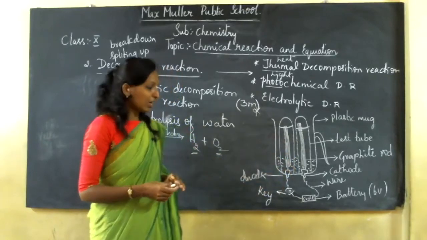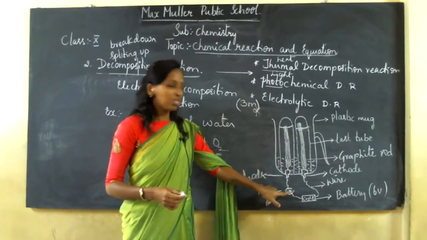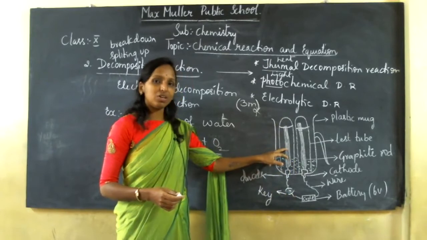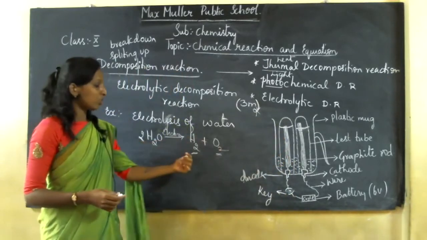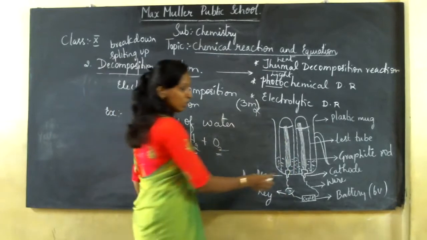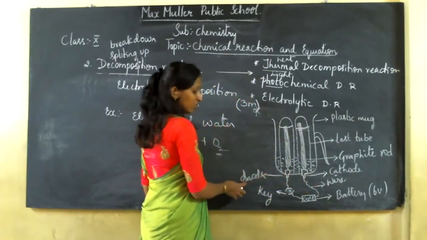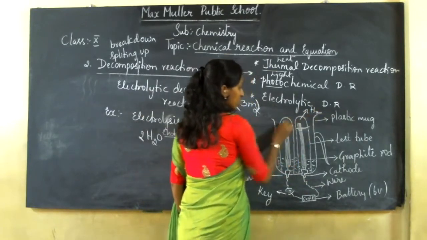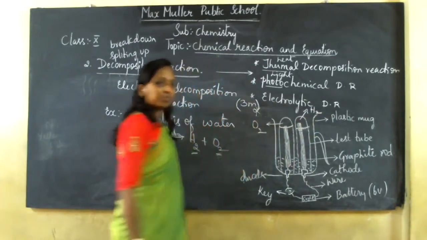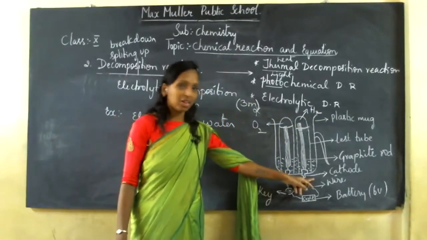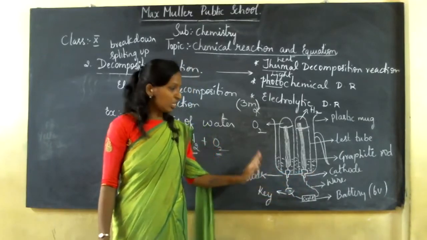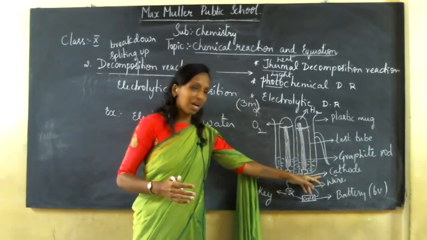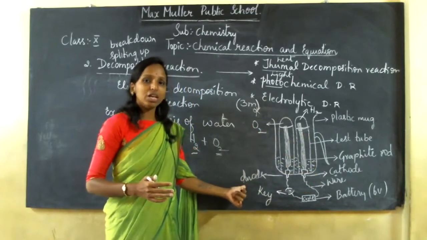And now what exactly I have to do is switch on the current. Once the switch is on and the electric current has passed, the water in the presence of the graphite rod, the water molecules will get split up into hydrogen and oxygen. That means hydrogen will be collected towards your cathode and oxygen will be collected towards your anode. Here it is your hydrogen, here it is your oxygen. So what happens at your cathode when electricity is applied? You can see that the water molecules get broken down, where hydrogen is collected towards your cathode and oxygen is collected towards your anode.